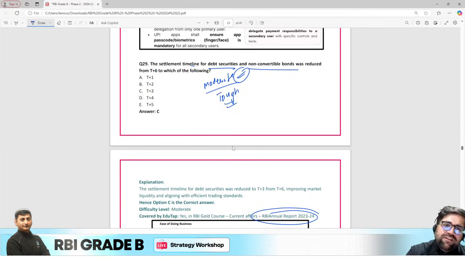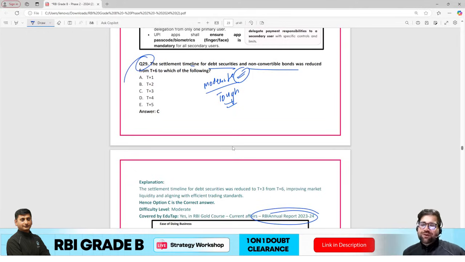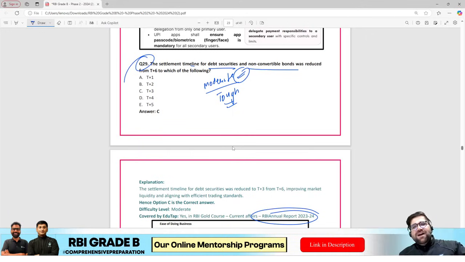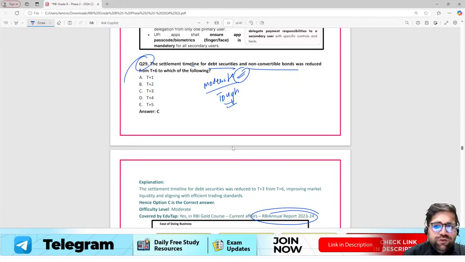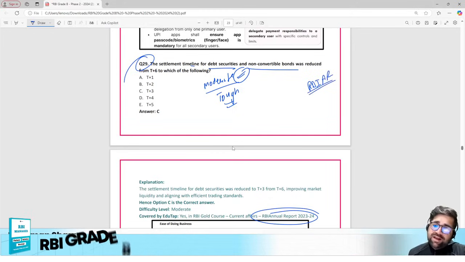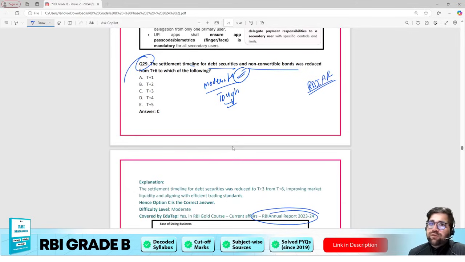I would have rather skipped this particular question because the RBI annual report we generally read for, I would say, interview purposes. We expect some questions, but to read all these details from RBI annual reports will take a lot of time. Generally, yes, you should read the RBI annual report. It is mentioned in your syllabus as well, but do read it only if you have a good number of days with you. Otherwise, if you go into it, you will just get ample data which can confuse you, right?